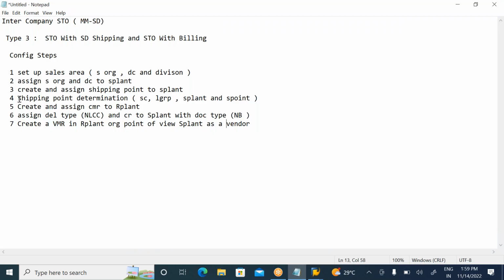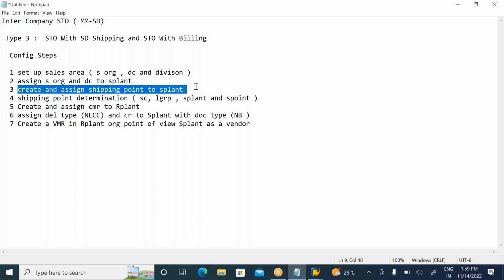And the third config step: create and assign shipping point to plant. What is a shipping point here? The third config step is to create and assign shipping point to plant. And what is a shipping point? A shipping point is a physical location.